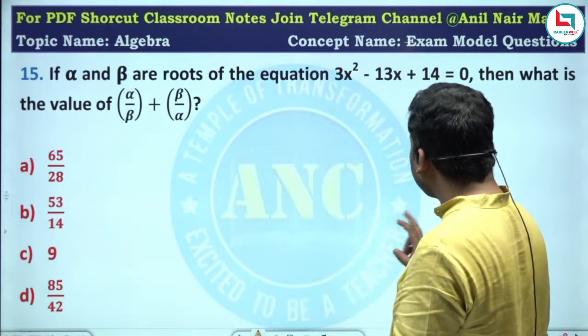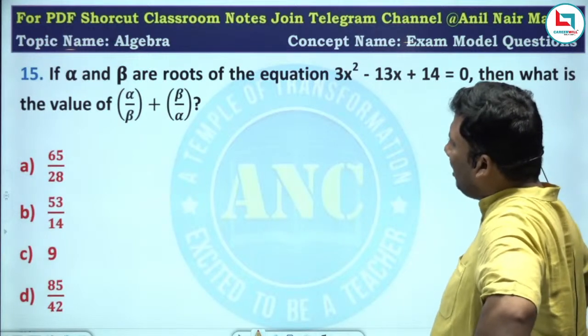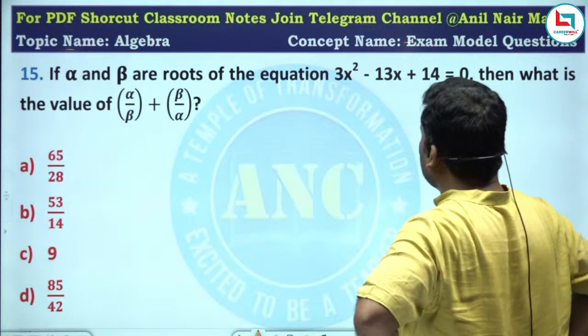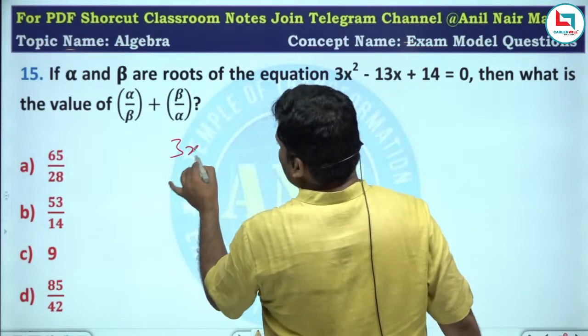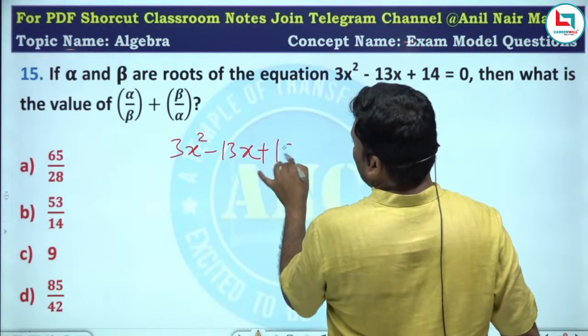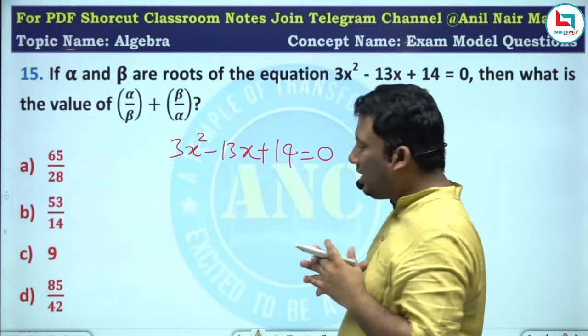15th question. If alpha and beta are the roots of the equation 3x square minus 13x plus 14 equivalent to 0. This is a quadratic equation. What is he asking?